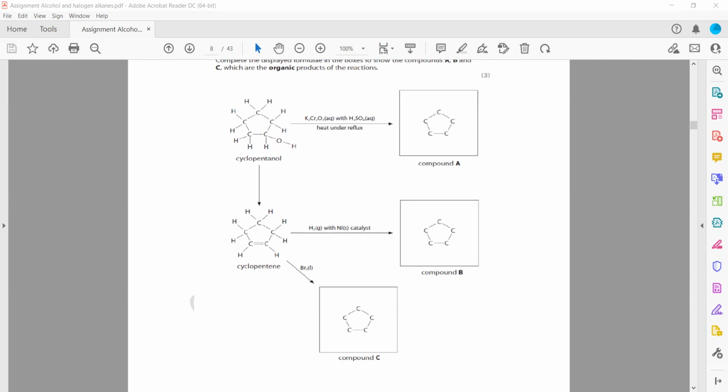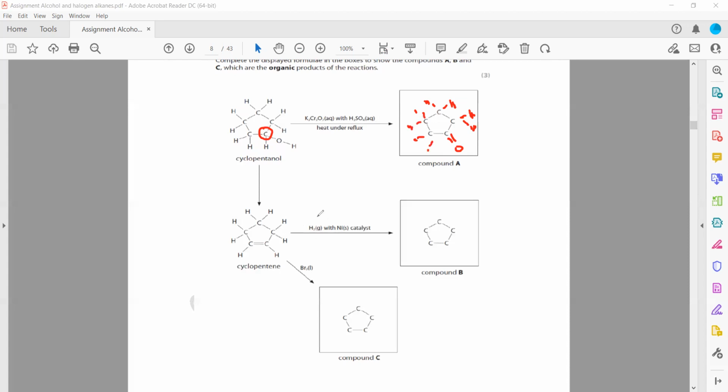This carbon bonded with OH is surrounded by two carbons, so it is secondary. So it should be oxidized to a ketone, with C double bonded to O, and the remaining hydrogens will remain there.